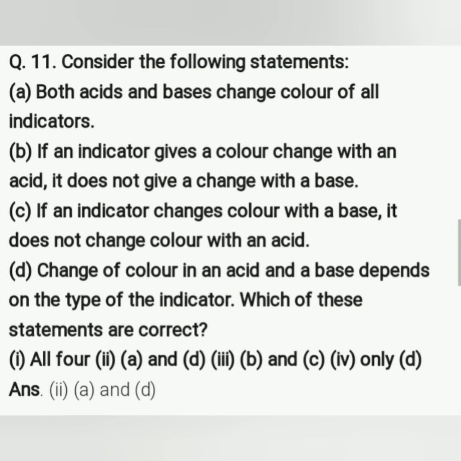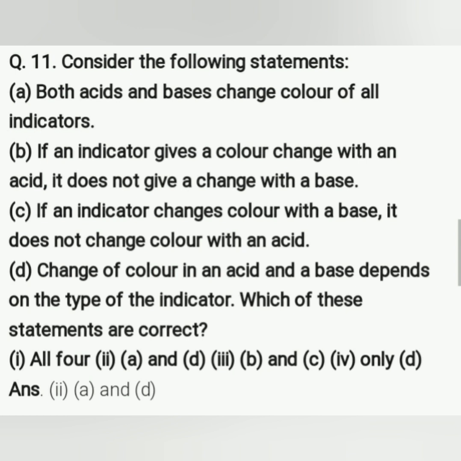Okay, second, B: if an indicator gives a color change with an acid, it does not give a change with base. It's not like that. अगर acid में color change होता है तो ऐसा नहीं कि in base it will not give the color, because in acid also it changes the color and base also changes the color. Okay, so it's not a correct statement.